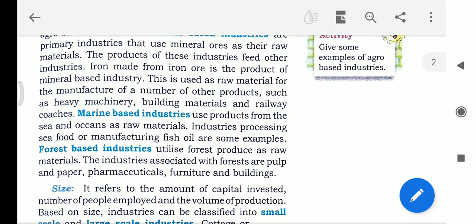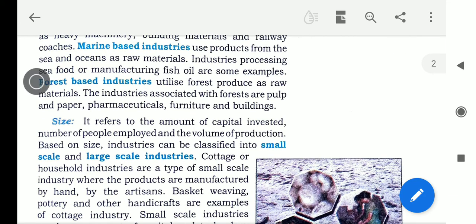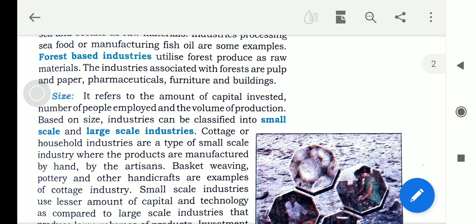Next, the type of industries based on size. It refers to the amount of capital invested, number of people employed, and volume of production. Based on size, industries can be classified into small scale and large scale industries. According to size, industries can be divided into two: one is the small scale industry, another is the large scale industry.